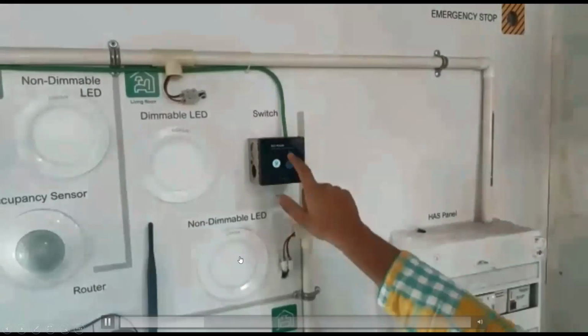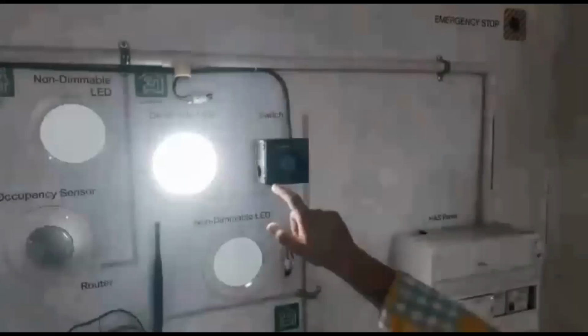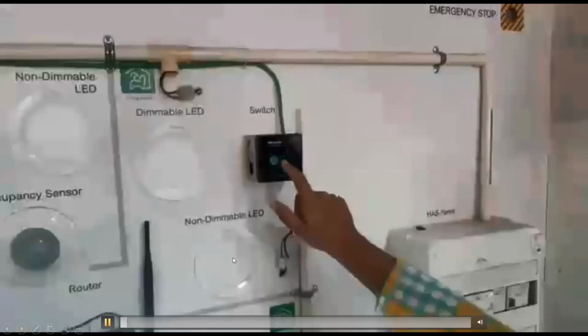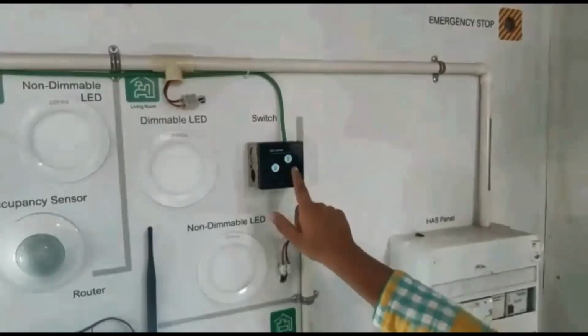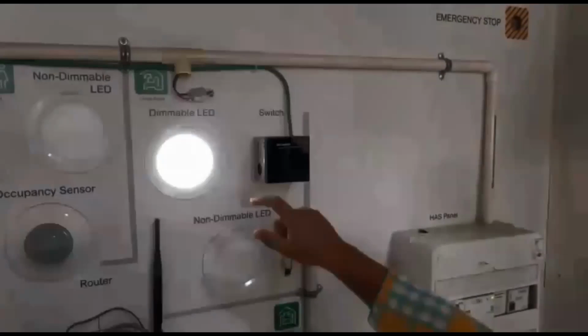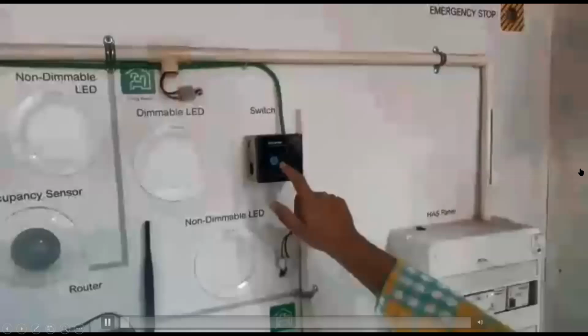You can just swipe the pages and turn the lights on with a single touch. I'll show this once again. You can swipe the pages, give a simple tap as you do on your phone, and control the entire circuits. It is like a miniature version of a phone. You can swipe the pages to change the functions of your home, and it is elegant in nature. This is what we use in home automation to have the entire controls.